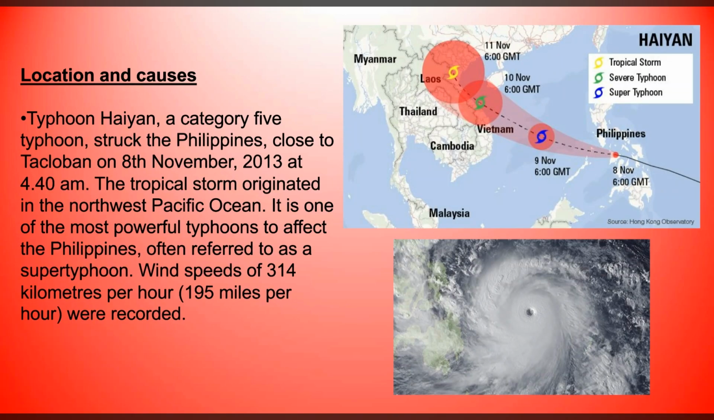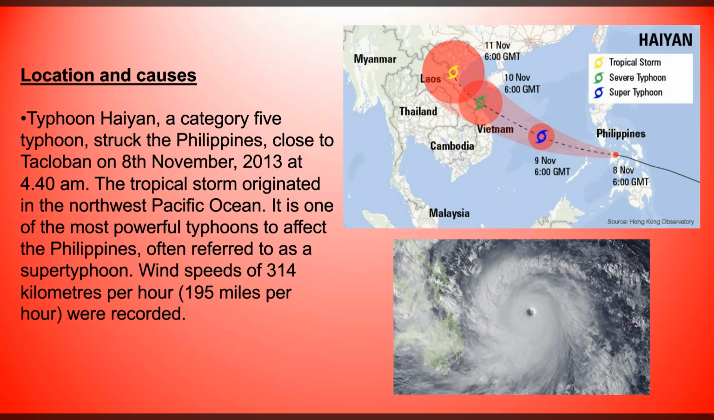Typhoon Haiyan was a category 5 typhoon, so that's really the highest it can be, and it struck the Philippines very close to the city of Tacloban on the 8th of November 2013 at about 4:40 a.m. The tropical storm started in the northwest Pacific Ocean. You can see on that map there that it then travelled northwest towards the Philippines, and then eventually it did hit other countries such as Vietnam and Laos as well.